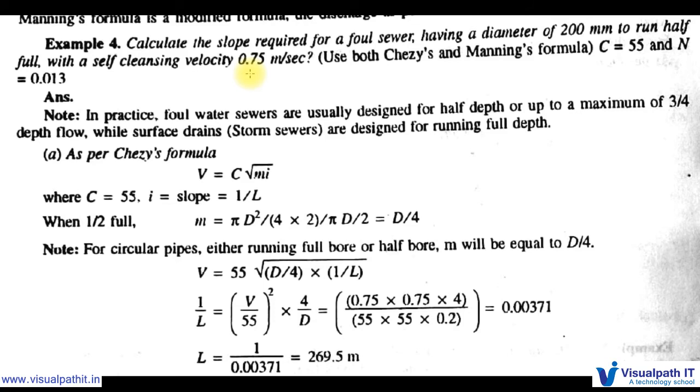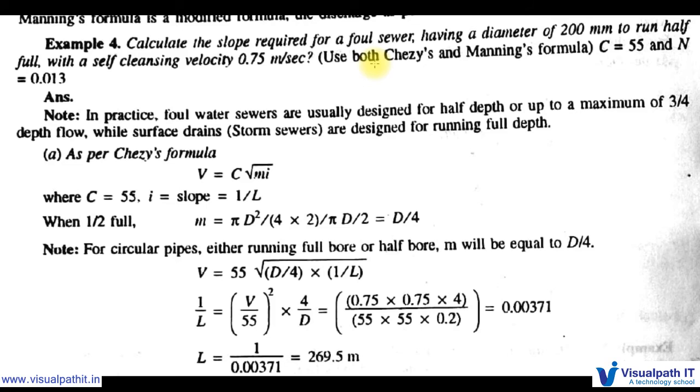If we go beyond this velocity, or if we give more slope or less slope, there may be a snag net of solid particles. So here we need to calculate the slope required for a foul sewer having a diameter of 200 mm to run half full with a self-cleaning velocity of 0.75 meter per second. Use both Chezy's and Manning's formula. C is equal to 55 and N is equal to 0.013. C is constant, N is the roughness coefficient, that is 0.013. In the problem itself it is given.